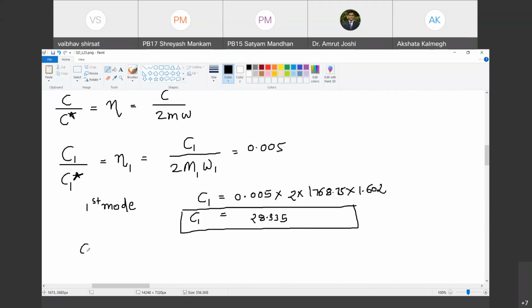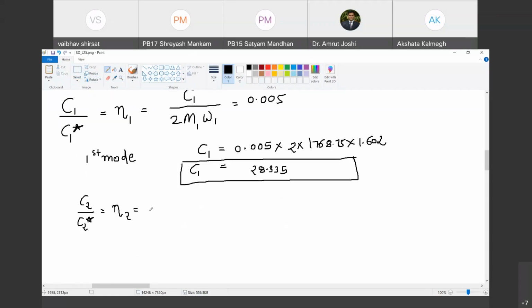What is the value of C2? C2 upon C2 star is equal to eta 2, which is equal to C2 upon 2 M2 omega 2.